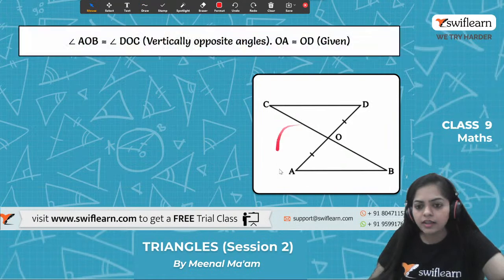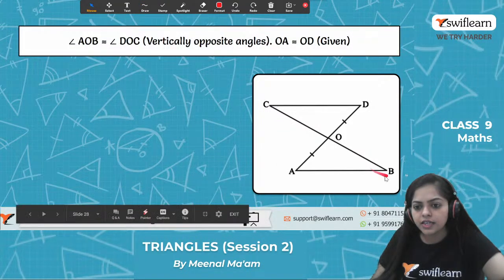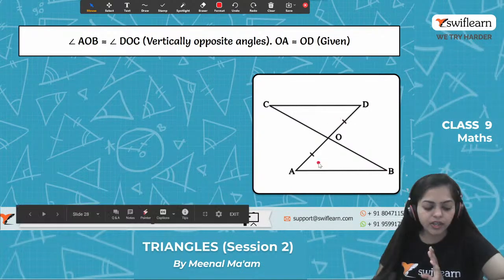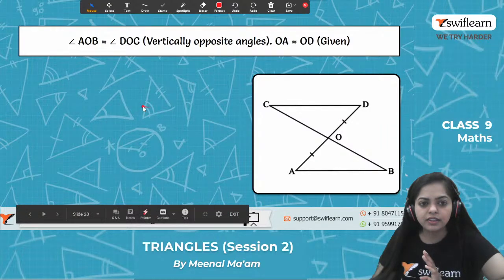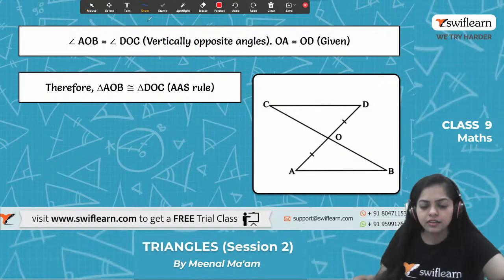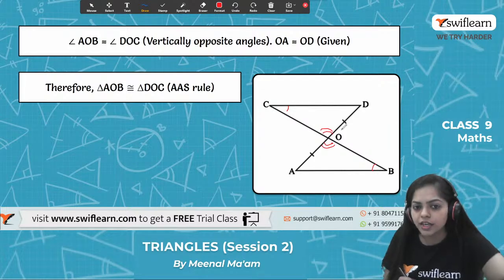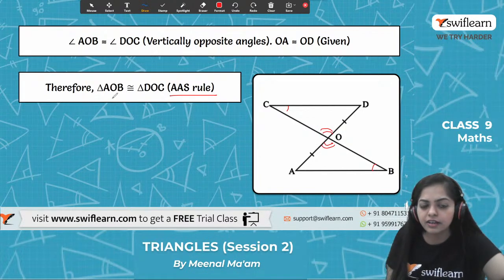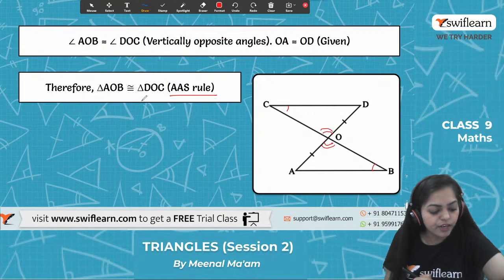Now also angle AOB is equal to angle COD. Why? They are vertically opposite angles. And also it is given that OA equals OD. So all three cases are done. That is angle side, this angle is equal to this angle, this angle is equal to this angle, and these two sides are equal. So by which criteria? By the angle side criteria, we can say that triangle AOB is congruent to triangle DOC. Got it?